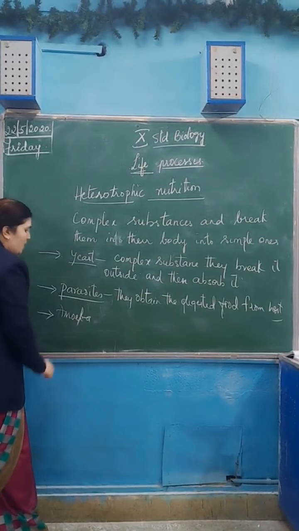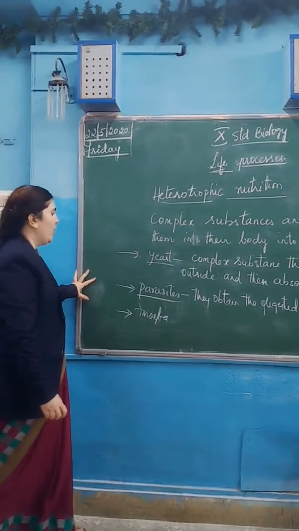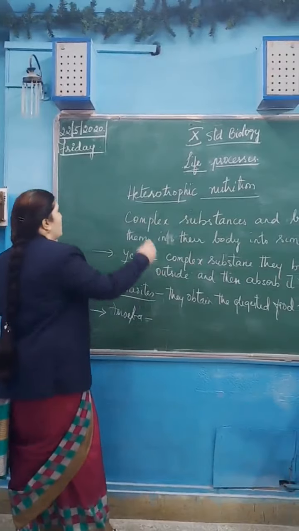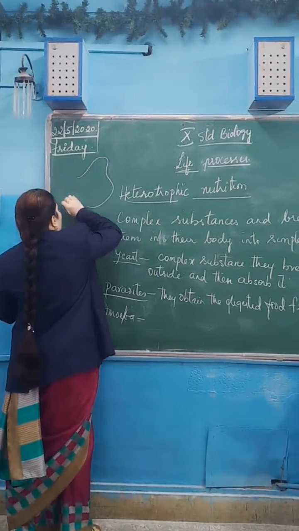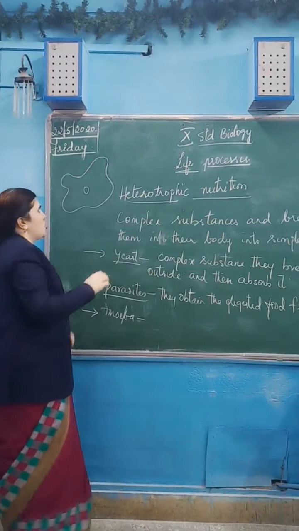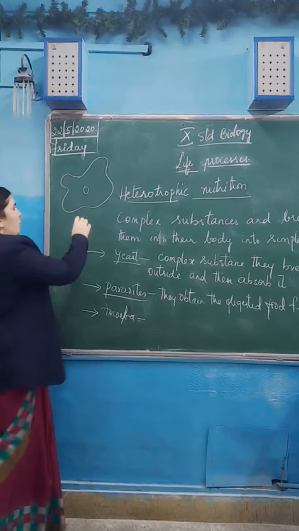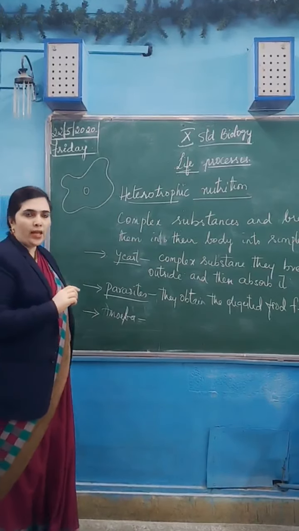Okay, how is it? It is also a heterotroph only. What does it do? What is the shape of the amoeba? It is shapeless. So it lives in water. It is a unicellular organism.